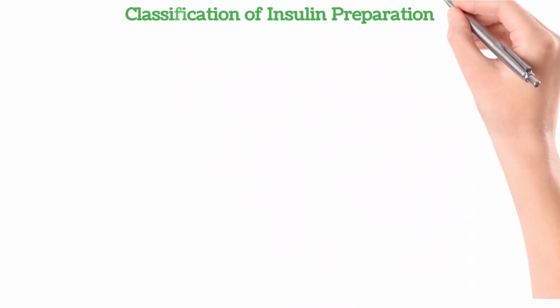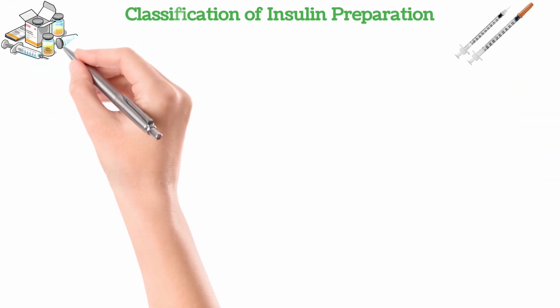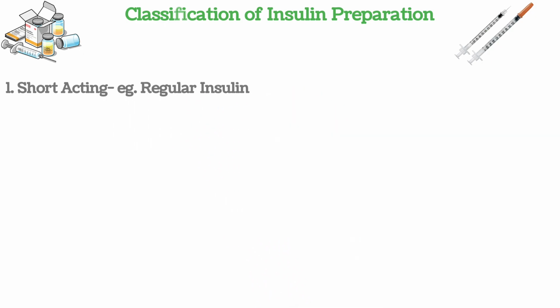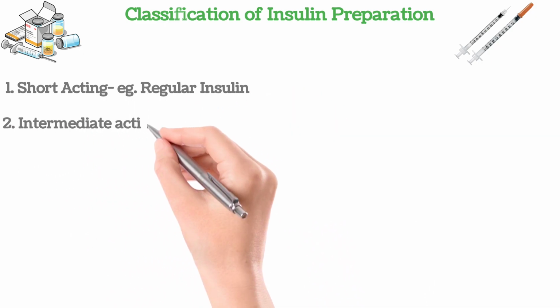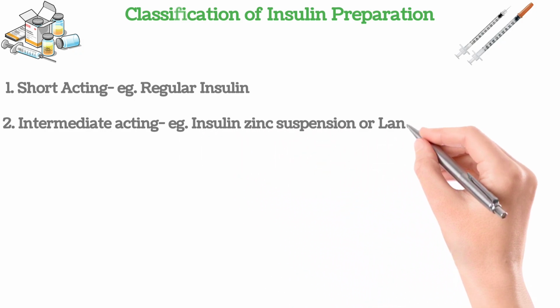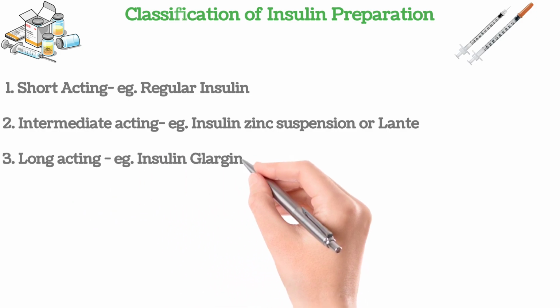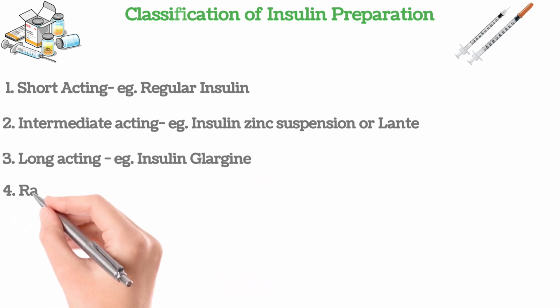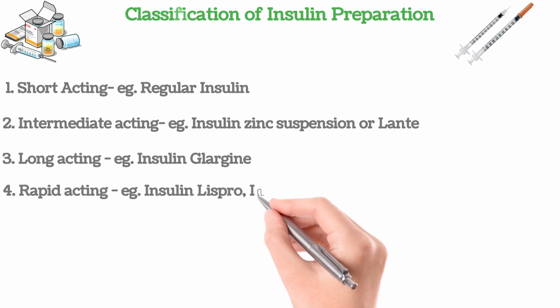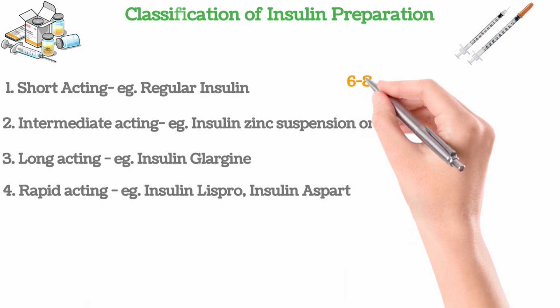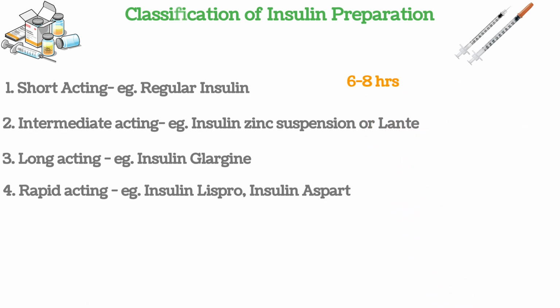Now we will go through the classifications of insulin preparations that are there in the market. Actually there are 4 classes. We will go one by one. First class is short acting, that is nothing but our regular insulin. Second is intermediate acting, insulin zinc suspension, also known as Lente. Third is long acting, for example insulin glargine: long action, long acting. That's how we can remember. And fourth one is rapid acting insulin, that is insulin lispro and insulin aspart. Its name itself represents it: lispro, pro in their action. That's how we can remember this also.